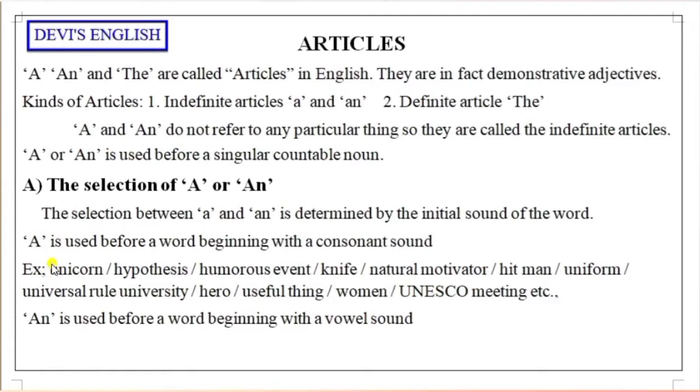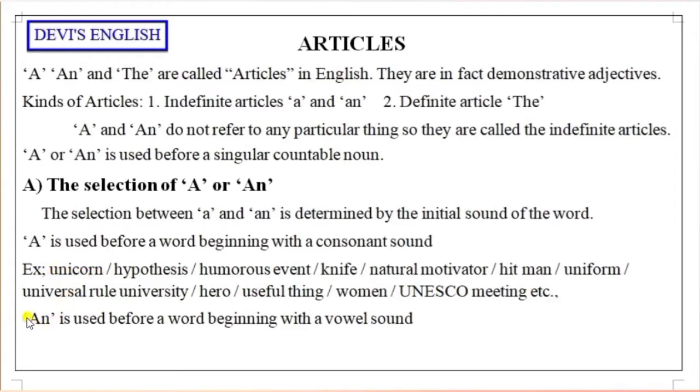So before these also we use a. If you remember these keywords, you can easily identify it: even if a word starts with a vowel, we use a before it. You should keep it in your mind.